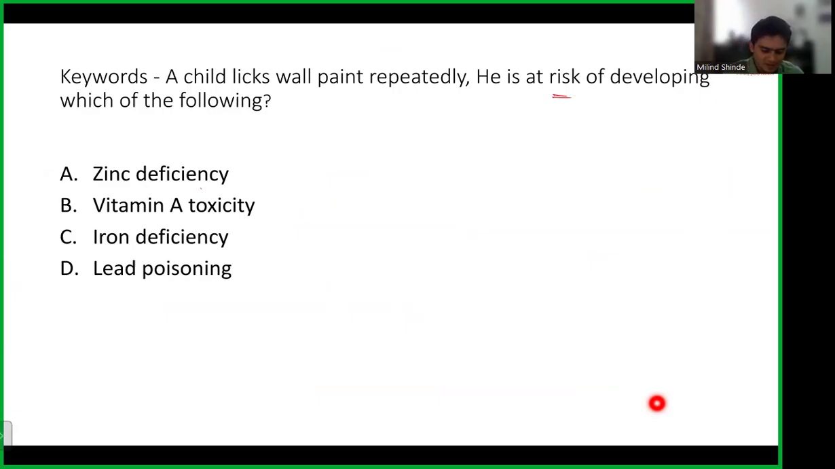So obviously we don't know what zinc is going to do here, and deficiency obviously not. There is something in the paint that is risky for the child. So this question is like that, you either know it or you don't. But if you look at the answers, it's very obvious, because we know that workers at paint factories are at risk of lead poisoning, as they are exposed to lead. So the answer is lead poisoning, and that is what you see in children with this. Vitamin A is not there in the paint. So the answer is lead poisoning.